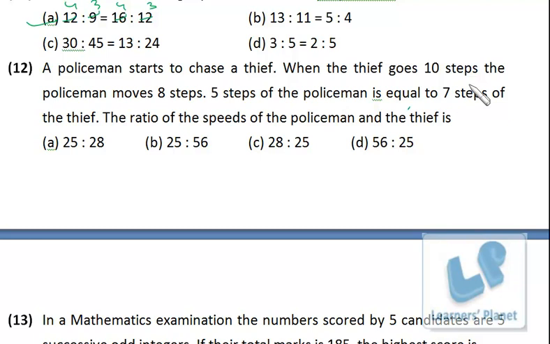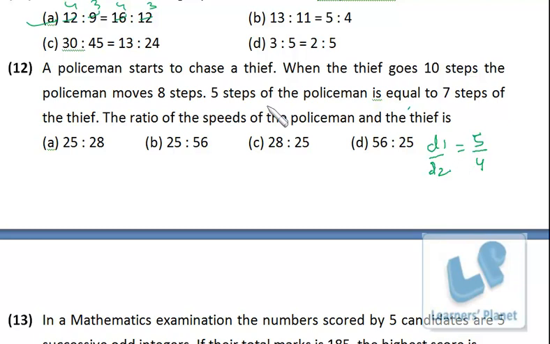When the thief goes 10 steps, the policeman moves 8 steps, right? That means in the same time, the thief is moving 10 steps and the policeman is moving 8 steps. That means the distance ratio is 10 by 8, or I can say 5 by 4, right? This is the first equation.